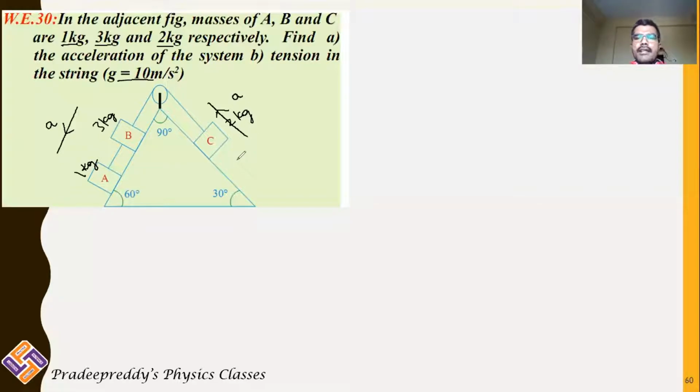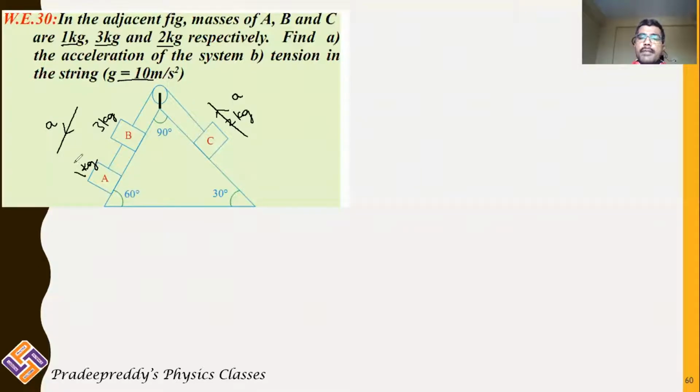And you cannot exactly decide initially. Final answer will be telling you whether a is positive or negative. If the answer which you are calculating, if a is negative, it means that A and B is not coming down, A and B is going up. If the final answer which you are getting for a is positive, it means that your directions are correct.